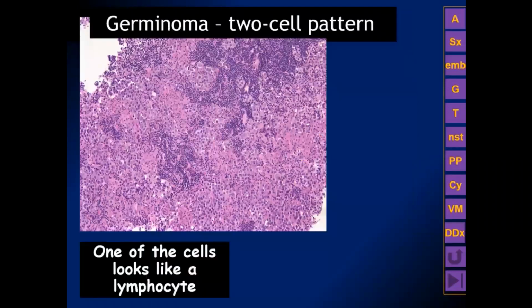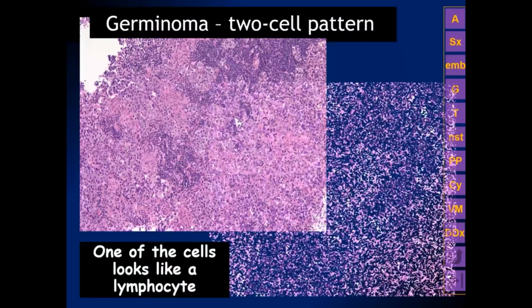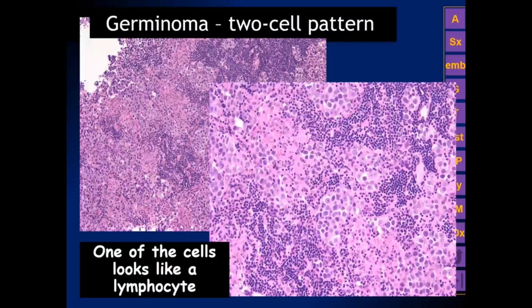What is the histology of the pineal region germinoma? It's classically described as a 2-cell pattern. One of the cells is a small round blue cell that looks like a lymphocyte and probably actually is a reactive lymphocyte. These small round blue cells probably account for the hyperattenuation that is seen in the non-contrast CT, but the cells in between probably have sufficient water content to be able to prevent there from being restricted diffusion.